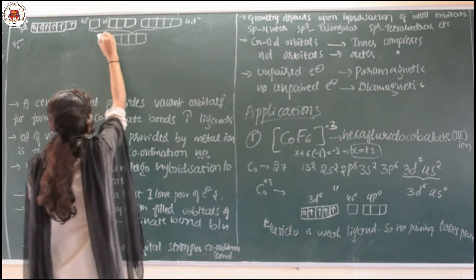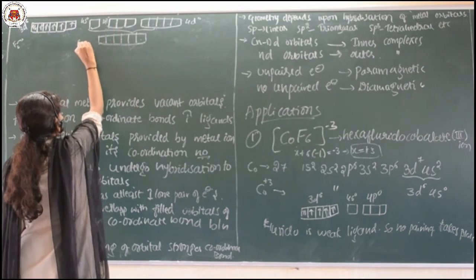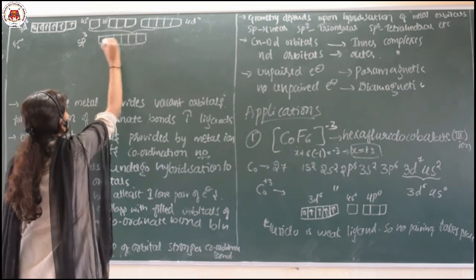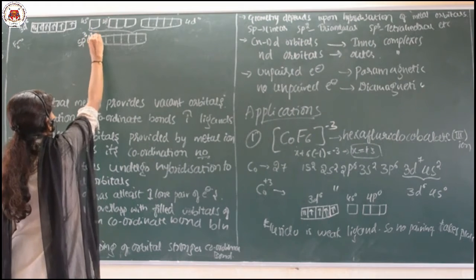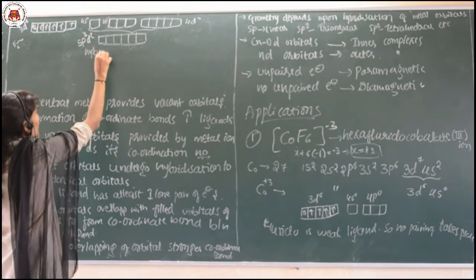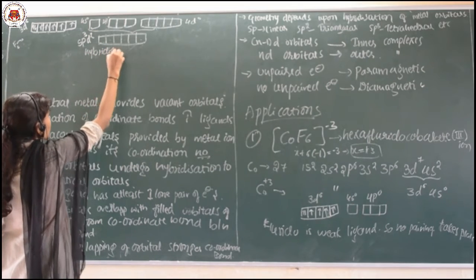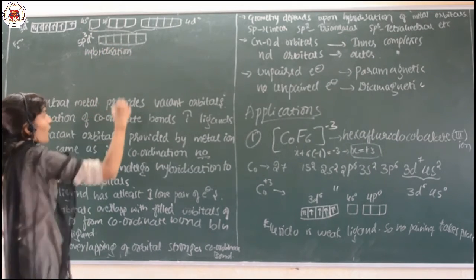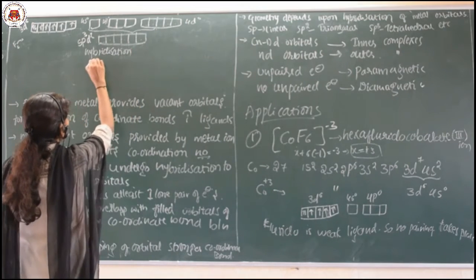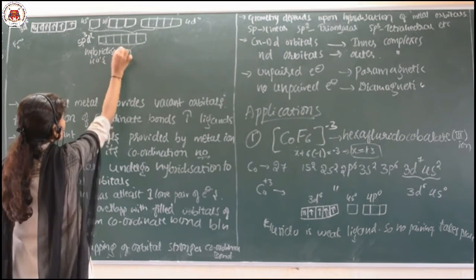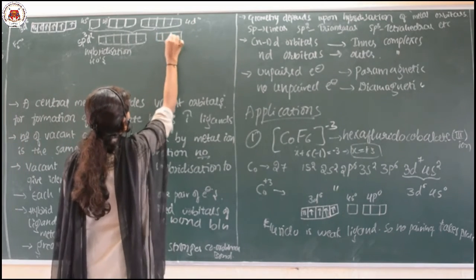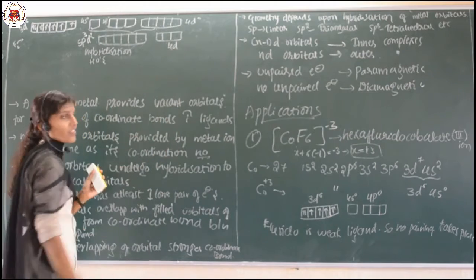Now, it is 1 of the s, 3 p and 2 d. So here sp3d2 hybridization takes place. Okay. And these are the hybrid orbitals. And here 3 empty 4d orbitals remain as they are.